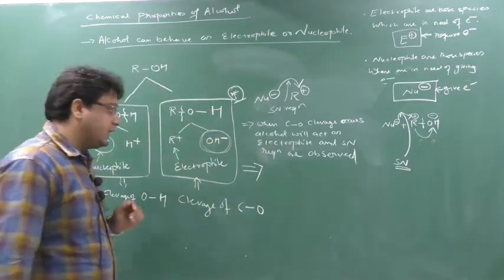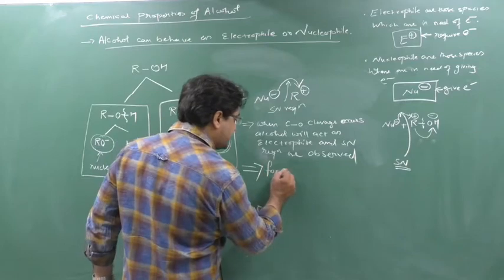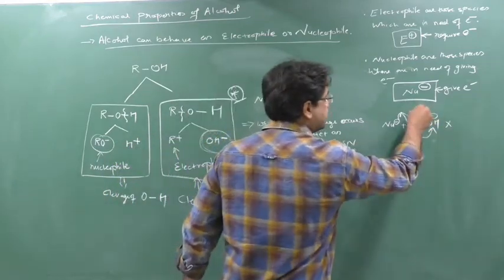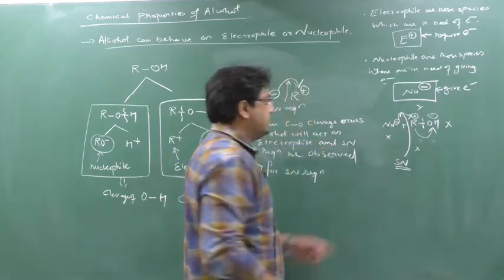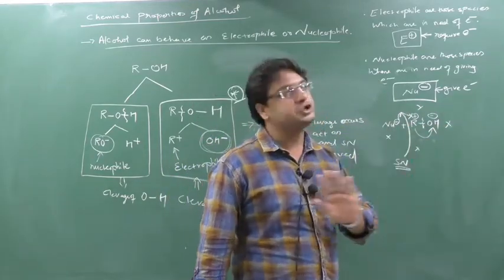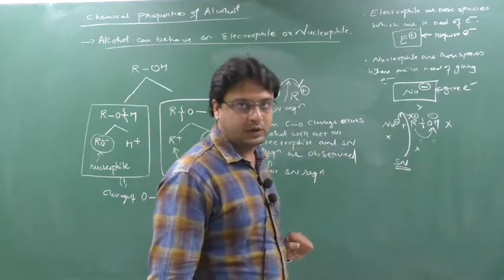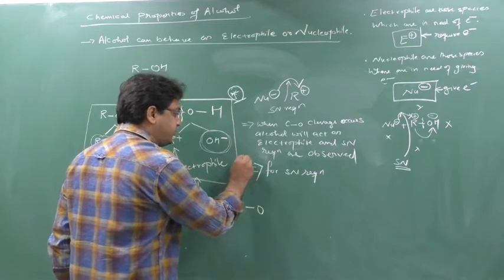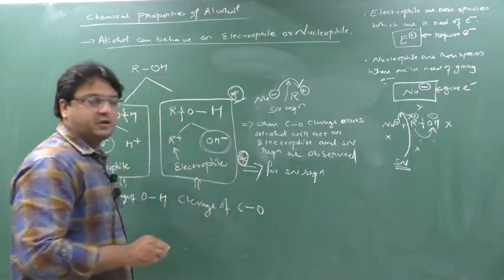Another MCQ is telling that for an SN reaction, this direct reaction cannot occur. This is only for information I am telling you. This nucleophile will attack this R plus and OH minus will directly go. It is not possible. This reaction cannot be possible. Why? This key point is very important, because if you understand it, only then can you do the further reactions.